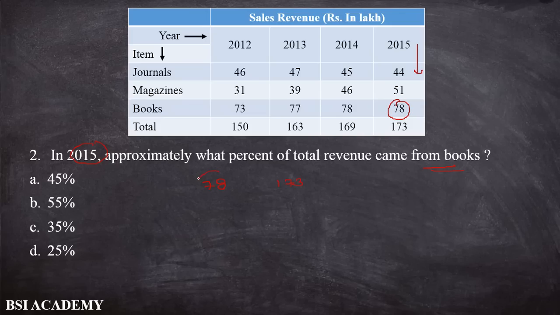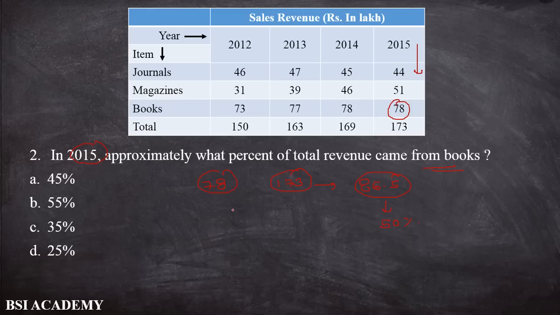If you see, half of 173 is approximately 86.5. Now this value 86.5 is the 50%. This 78 is smaller than 86.5, so this value should be less than 50%.